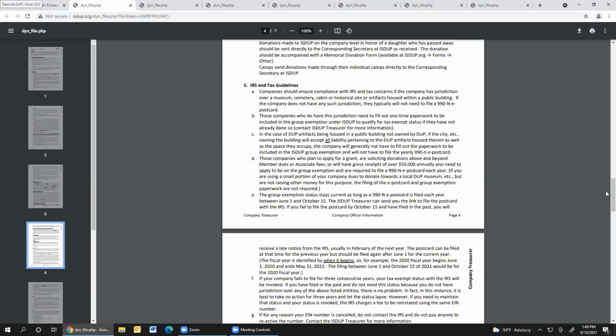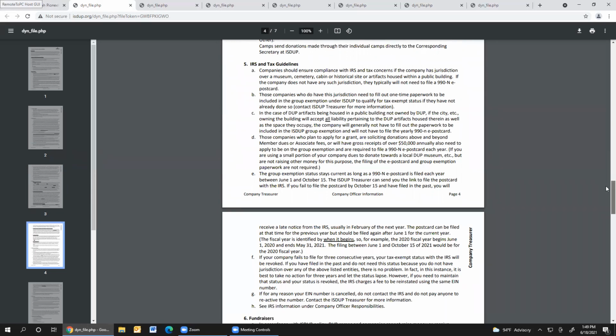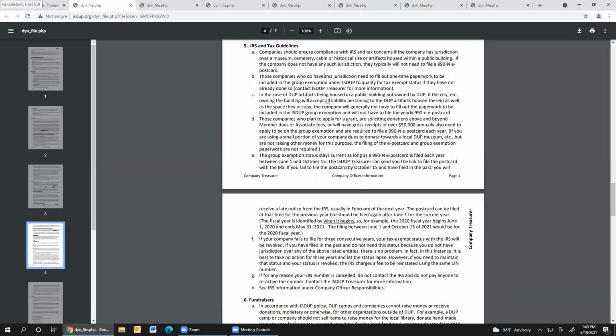I briefly want to talk about the 990N. There's a lot of confusion about this, so please read through this section and read through the IRS section. There is a link contained in here that isn't showing right now, but as this airs, there will be a link in here where you can actually click to file that e-postcard, and there will be another link that will refer you to a nice little publication you can print that gives you step-by-step directions and instructions as to how to file that.